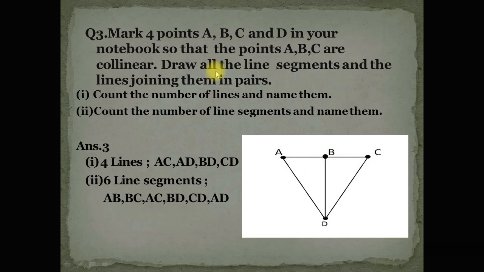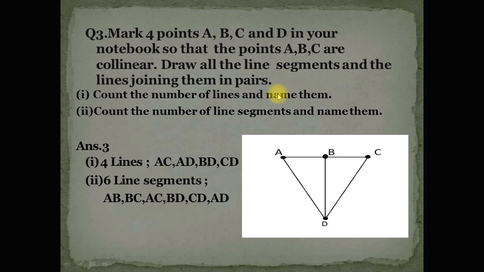Now draw all the line segments, joining them in pairs. Now in pairs, this is the point D. Join A to D, we get one pair. Join B to D, we get the second pair. And join C to D, we get the third pair. And A and C are the fourth pair. Now count the number of lines and name them.